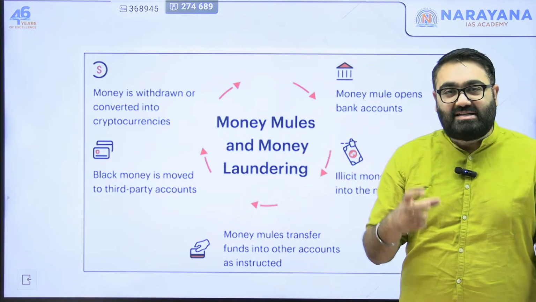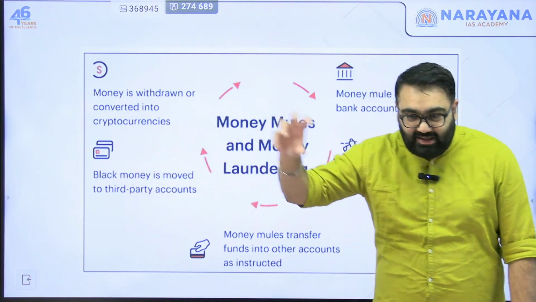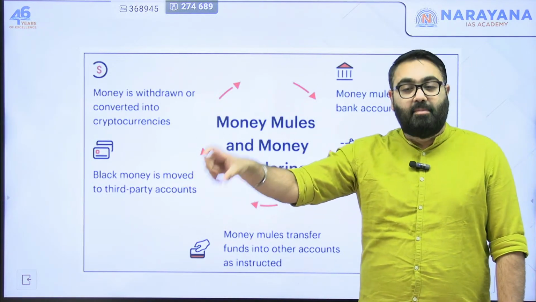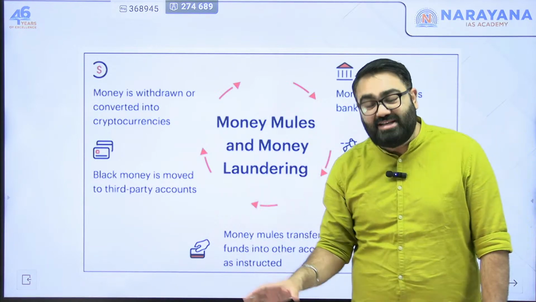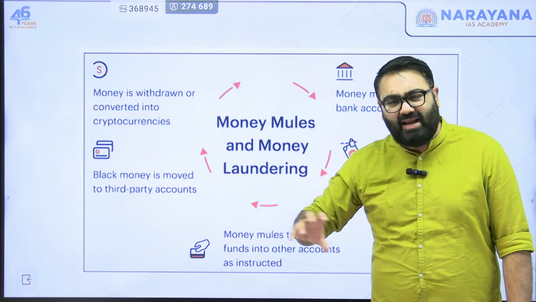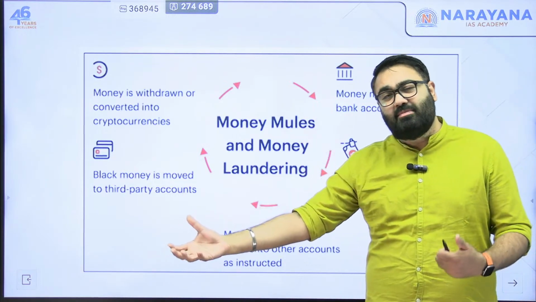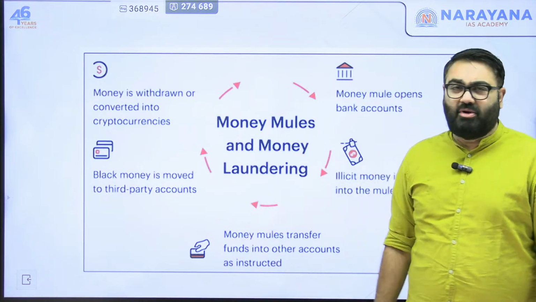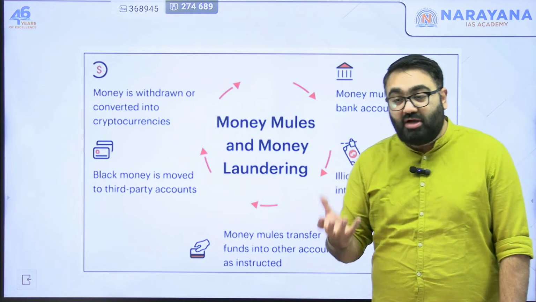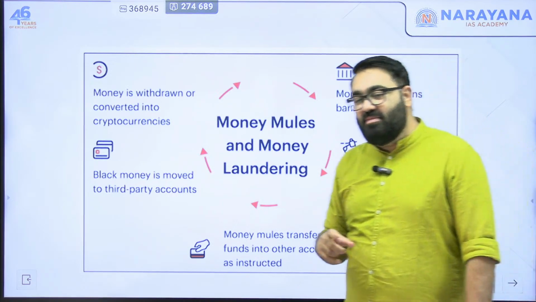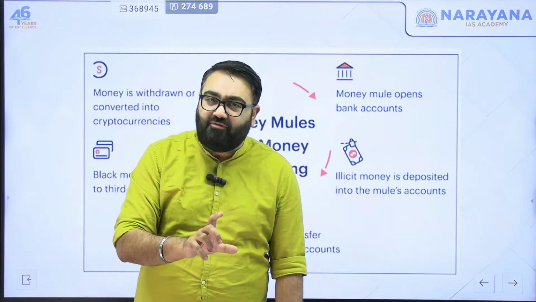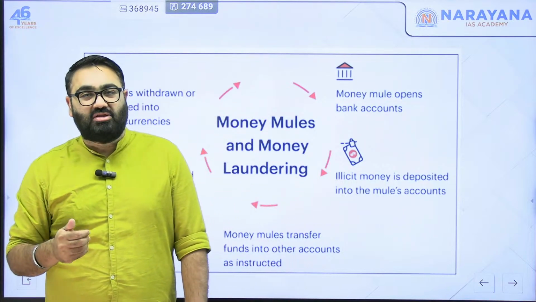This is where it's a threat not just to the economy, not just to the businesses, it is also a big threat to the official account holder, because their account is being misused in most cases without their own knowledge. This is how money laundering keeps a very important handle on all these money mule accounts. Because money is withdrawn, you don't know where the money is going, you don't know the source of this money, and this is where RBI thinks that the use of AI tools will make it easier and more efficient for them to keep an eye on these accounts.